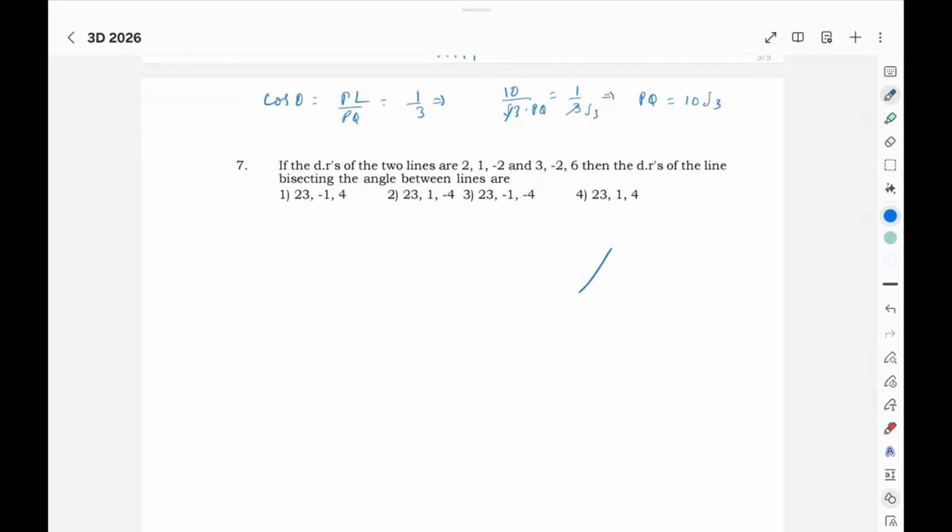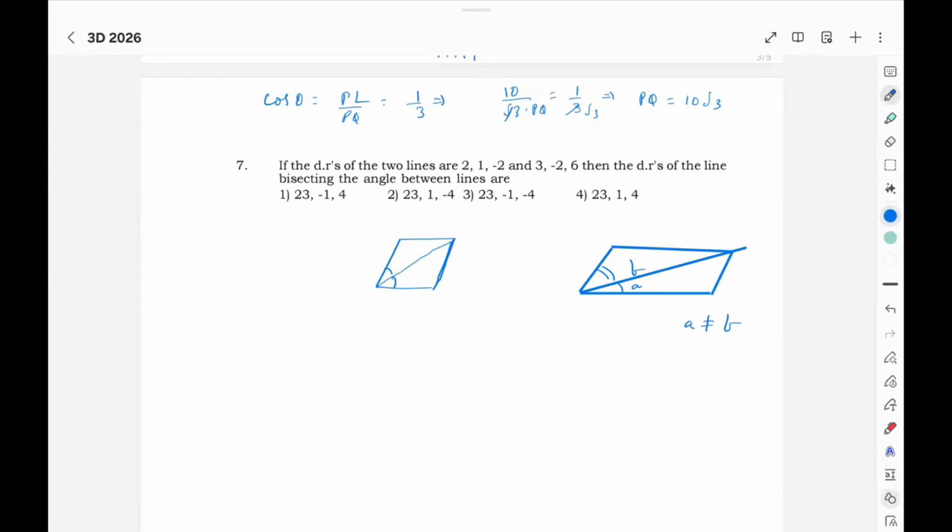So another important model is here: if it is a parallelogram, the angle bisector cannot be the diagonal, but it is a, what I mean to say, this angle and this angle are different. Once it is a rhombus, so the diagonal will bisect.